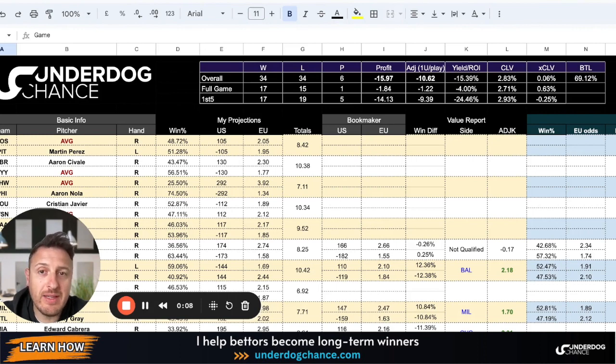My goal is to make 30 units this season. Last season I finished with close to 40 units, and this season my goal is to make 30 units. It is still the start of the season. We are on April 22nd. There are still a lot of games, third week. And right now I'm sitting at 34 wins, 34 losses, with a loss so far.